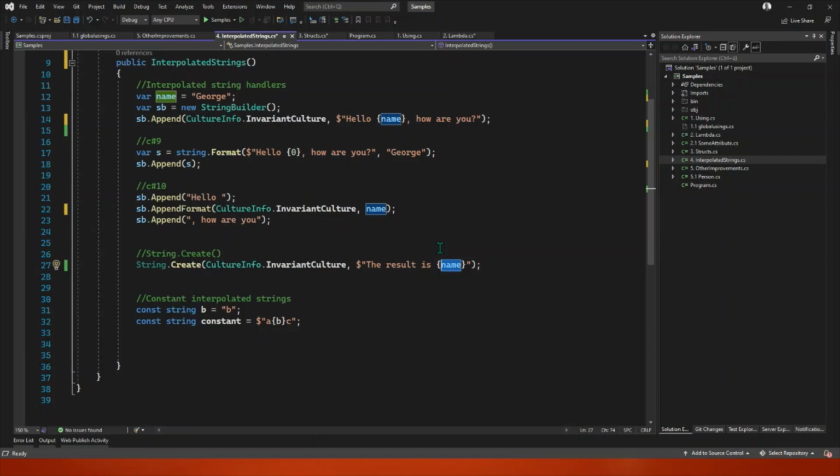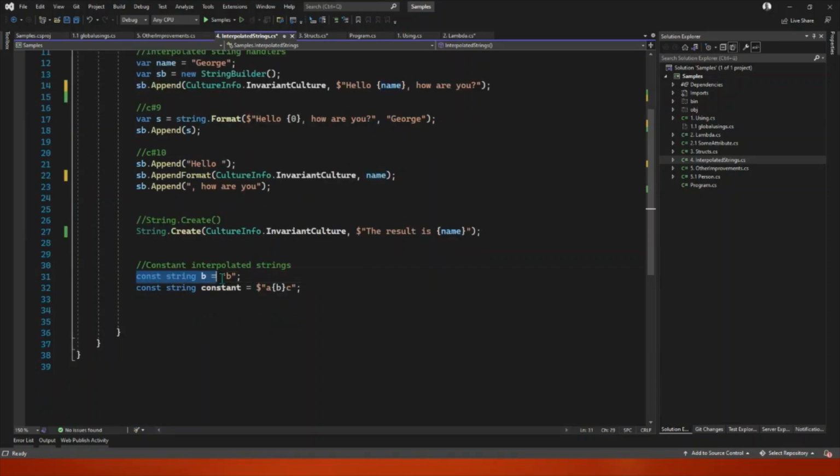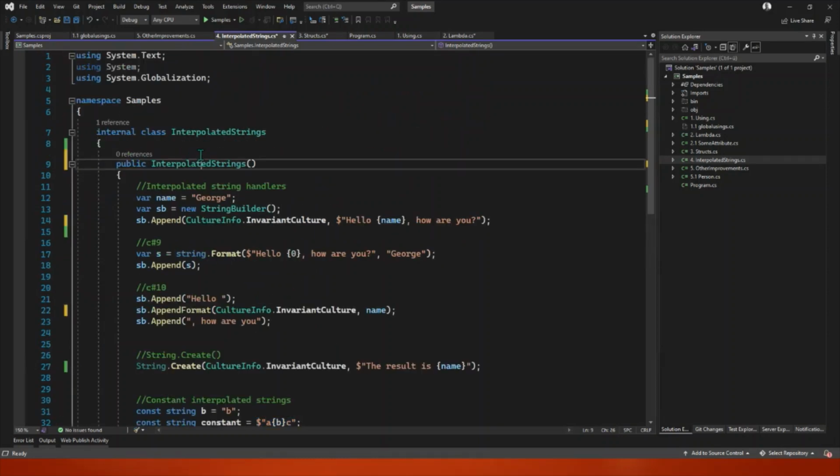The last one is the constant interpolated string. You couldn't do that, and it's a nice thing that you have, and I will show you an example why this is nice. When you were starting an interpolated string, this meant that this thing here is a variable. No matter if the variable is constant and it's not a variable, this was not accepted. Now it is, and you know why this is important? Because of this parameter I had here.